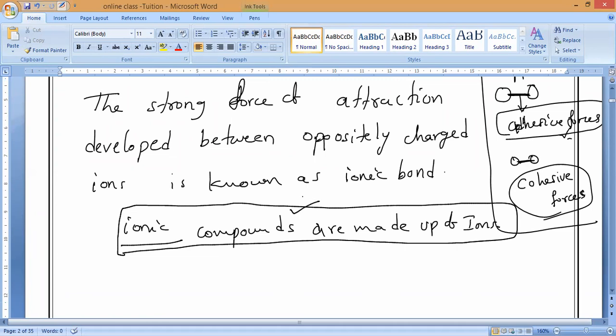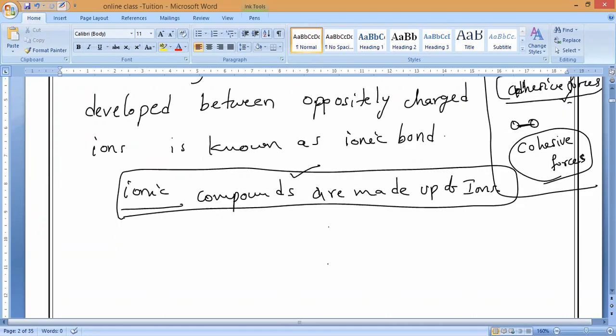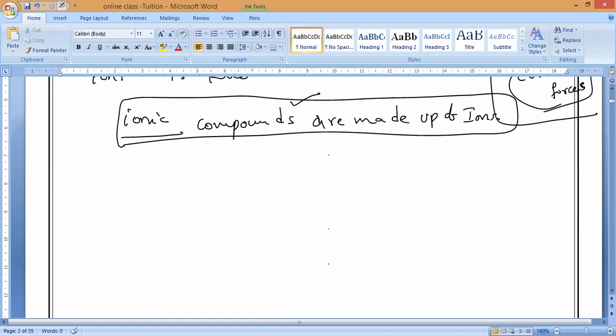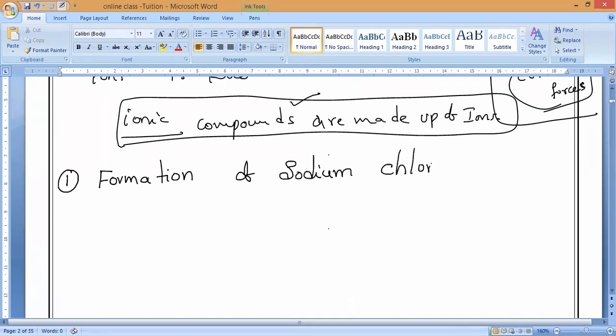So now let us discuss one by one. The first well-known compound formed by the formation of ions. Arya, are you able to hear me? Please respond. So the first compound which we are going to study is the formation of sodium chloride. I will teach you electron dot structure also. Everybody should get involved. That is what I want. Very, very important, guys. Formation of sodium chloride.